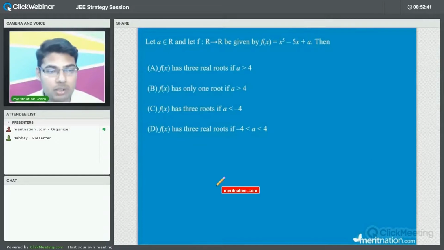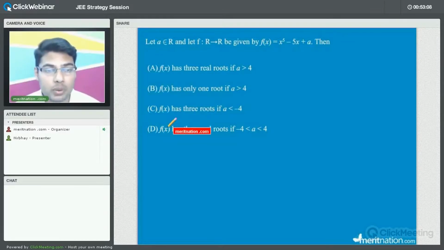Now friends, let us try to discuss one last question, that is for mathematics, right? All of you just try to read out the question and also try to solve it at the same time. Let a belong to R and f be the function from R to R, that is from real numbers to real numbers, given by f of x equals x raised to power 5 minus 5x plus a, right? So this is the function we have been given.